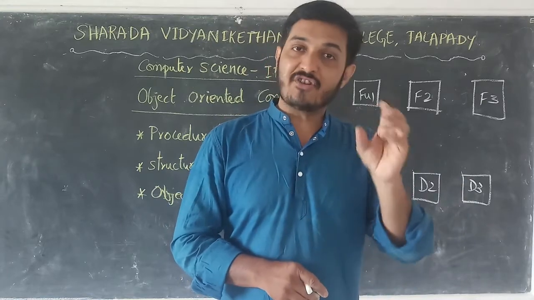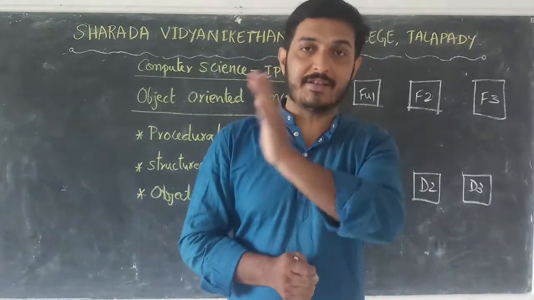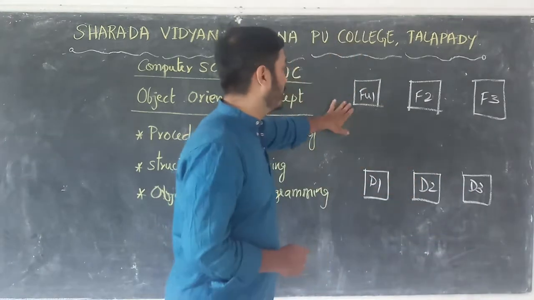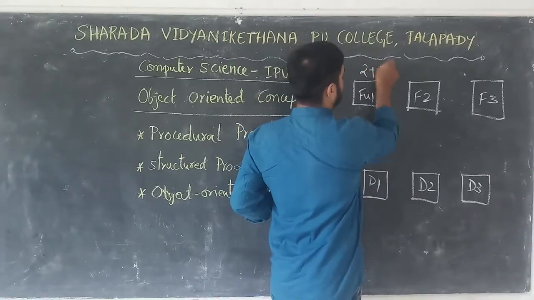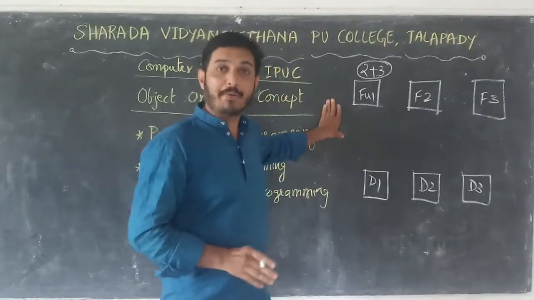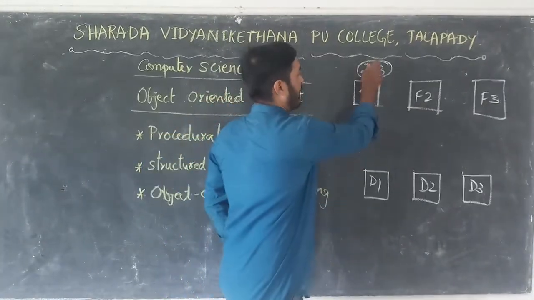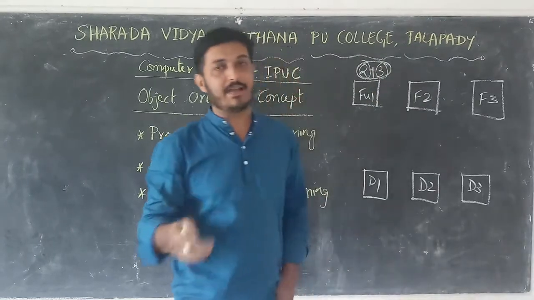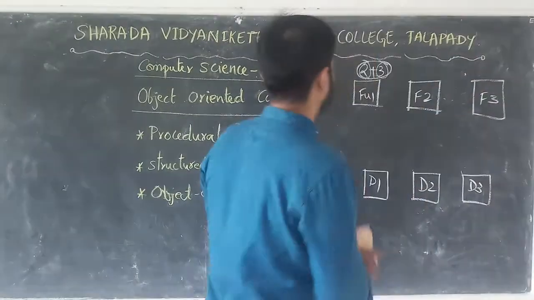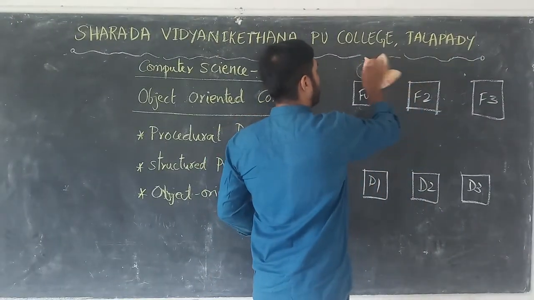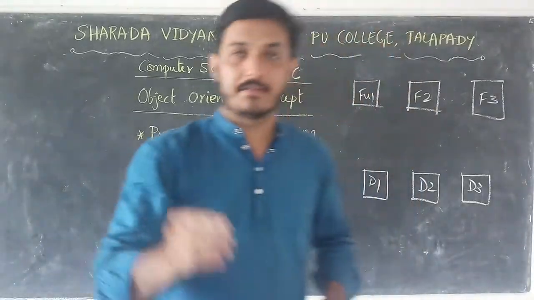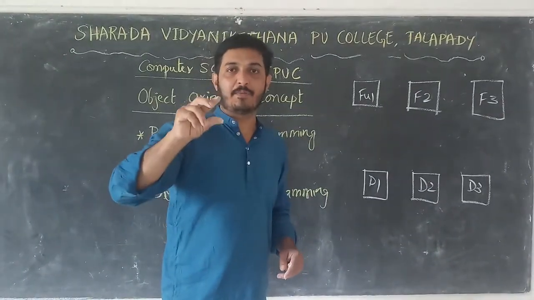For example, the function is addition. You are providing two numbers, 2 and 3. The function is addition, meaning 2 plus 3, so it returns the answer, that is 5. See, function means it uses some operators or operations. Data means values, variables or containers, etc. And a function is a program segment that performs some operation.